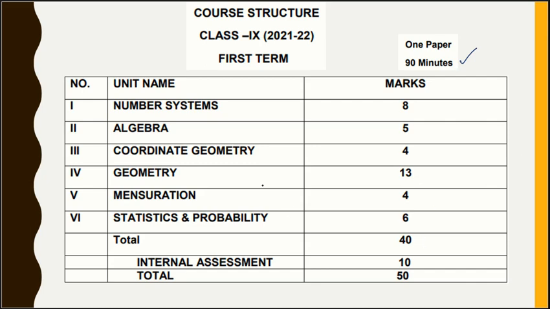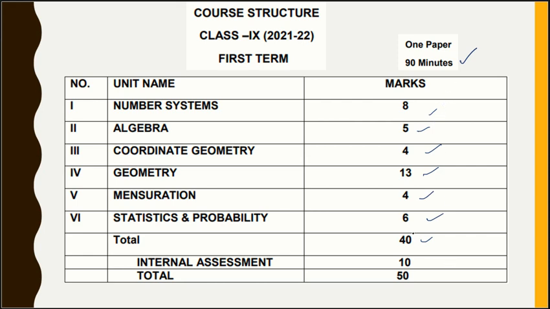You have unit 1 number system for 8 marks, unit 2 algebra for 5 marks, unit 3 coordinate geometry for 4 marks, unit 4 geometry for 13 marks, unit 5 mensuration for 4 marks, unit 6 statistics and probability for 6 marks. So, put together, this total 40 marks exam will be conducted, and the maximum time to write that exam is 90 minutes.